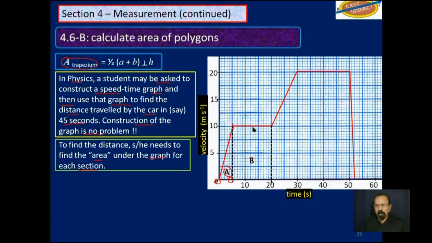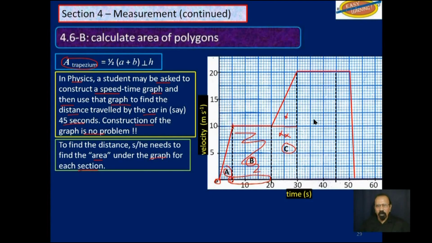And then part B, you have a rectangle here. Find the area of that rectangle. That is the distance the car traveled during this time from here to there. And then you come to here, C. Note carefully that shape. It is a trapezium. Just in case students forget how to find the area of a trapezium, you can always divide that into a triangle up here and a rectangle down here. Find those two, add them, and you will get the area of the trapezium.